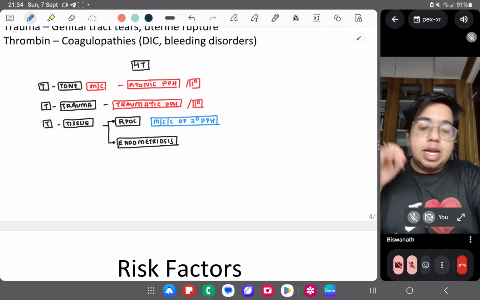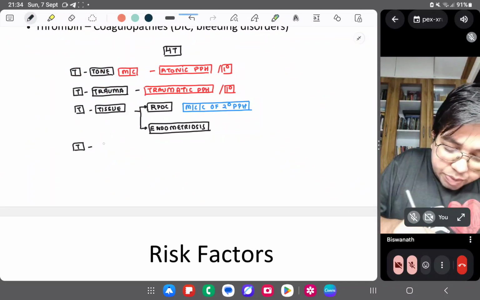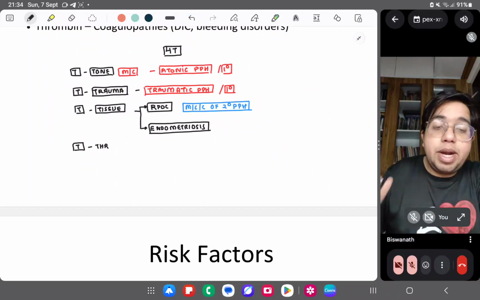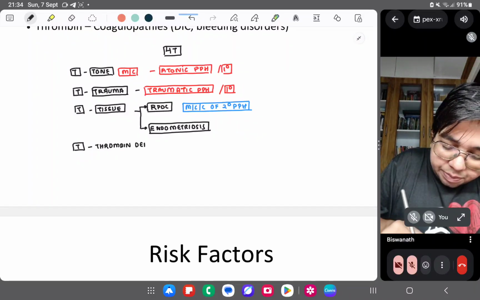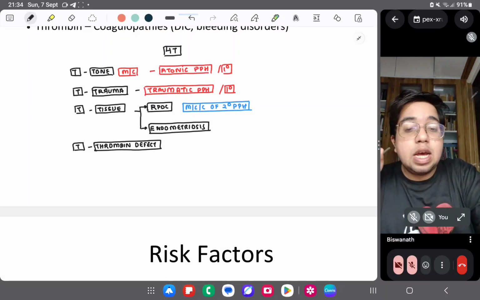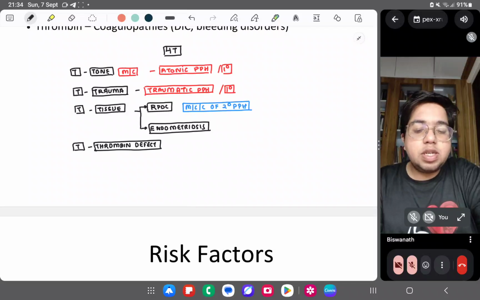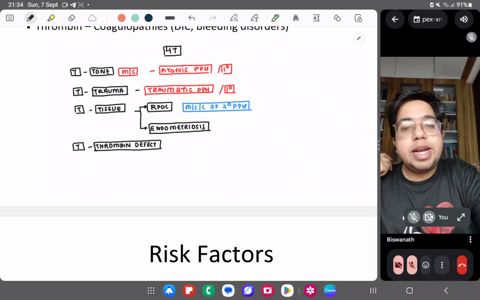Okay, then the fourth T is what we call thrombotic disorders or thrombin defect. What defects? Of course, some bleeding disorders, coagulation disorders like DIC, ITP.